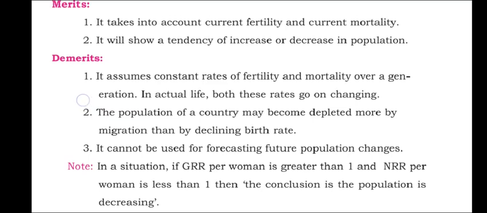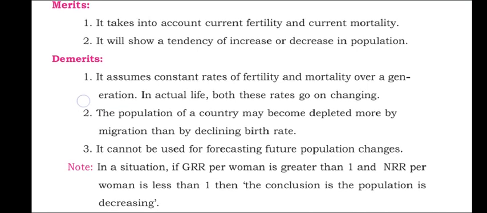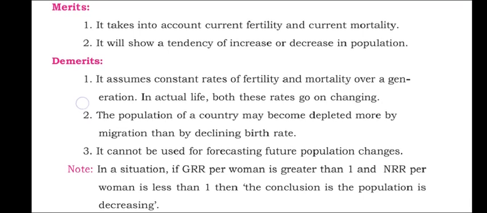There is a note here that in a situation where GRR per woman is greater than 1 and NRR per woman is less than 1, the conclusion is that the population is decreasing, which I already said while discussing the definition. So dear students, here we complete the theory part of NRR, and next I will send you the problem. Watch it carefully and solve the given homework based on the solved problem.